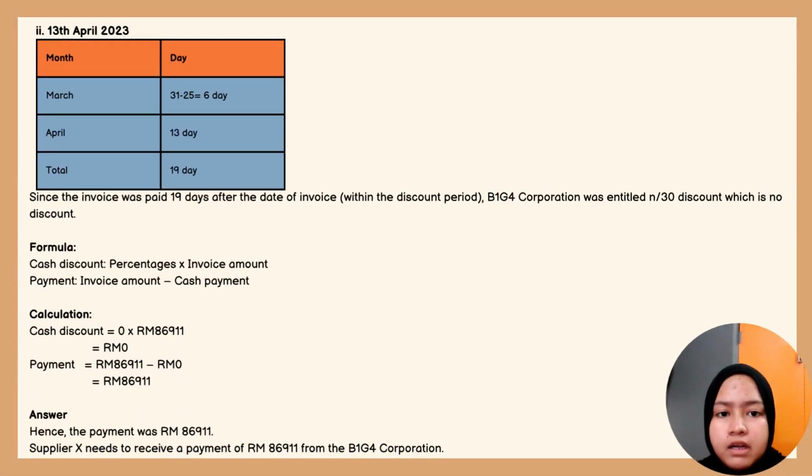Next, I need to calculate the payment that our company needs to pay to supplier X if we pay on 30 April 2023. Since the invoice was paid 90 days after the date, our company is entitled to no discount. The cash discount is 0 multiplied by RM 86,911, and we get RM 0. The payment is 86,911 minus RM 0, and we get 86,911. So supplier X needs to receive a payment of 86,911 from our company, which is BIG4 Corporation.